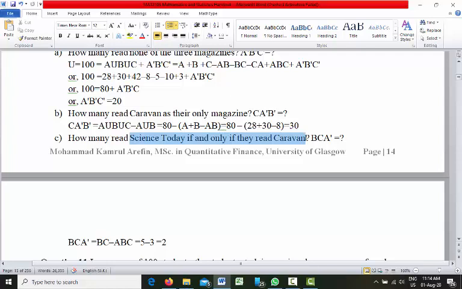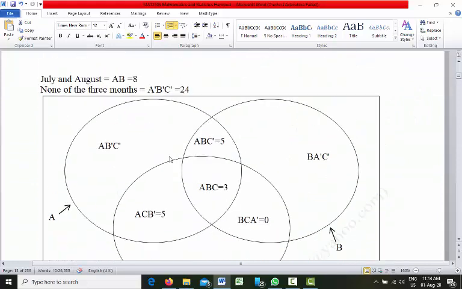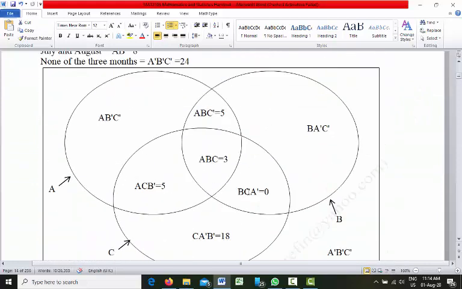So Science Today means set B and Caravan is C. So that means B, C but not A. That means B, C, A prime. B, C, A prime means this portion.